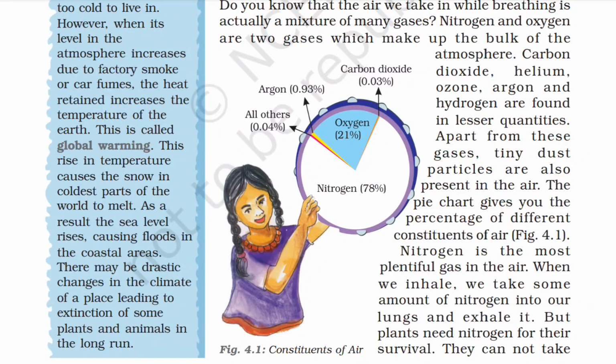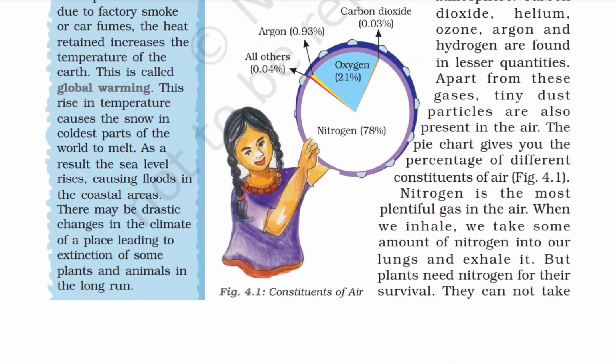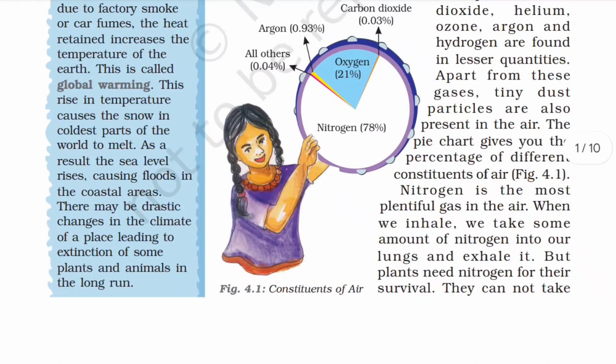This rise in temperature causes the snow in the coldest parts of the world to melt. As a result, the sea level rises, causing floods in the coastal areas. There may be drastic changes in the climate of a place, leading to extinction of some of the plants and animals in the long run.